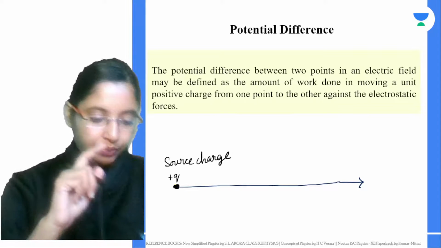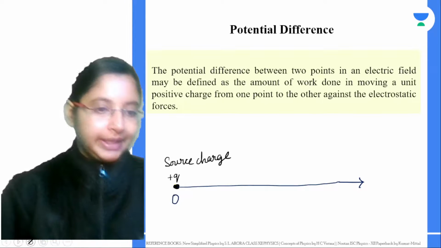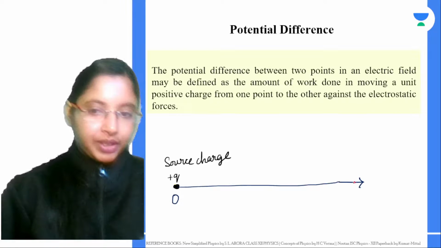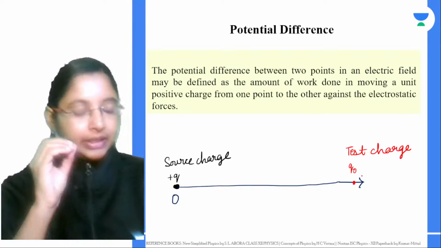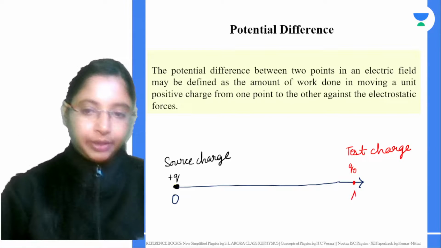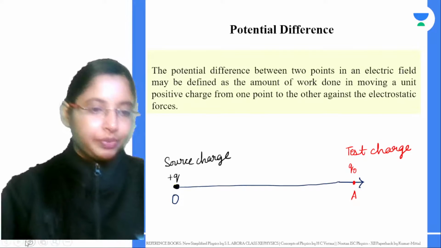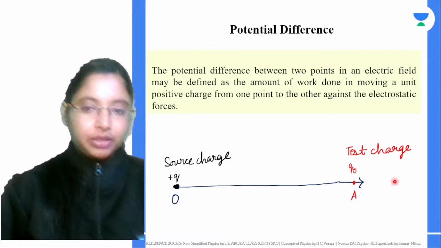Now we are going to bring in a test charge. Right, let this place be O. Now we are going to bring in a test charge, and we're going to place it somewhere over here. This test charge is Q0. Test charges, unless otherwise specified, are always positive. So this is a positive test charge placed at the point A. Now what will happen to the force acting on it? It will repel, because this is a positive charge. The force will be repulsion. So this will get repelled in this way.